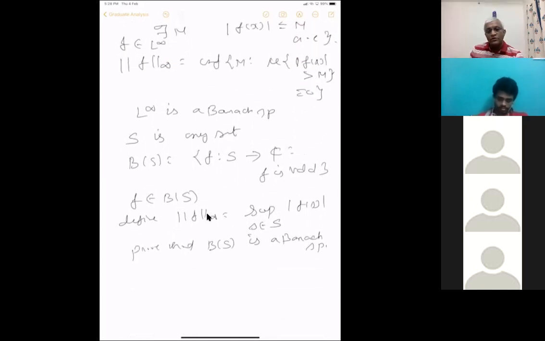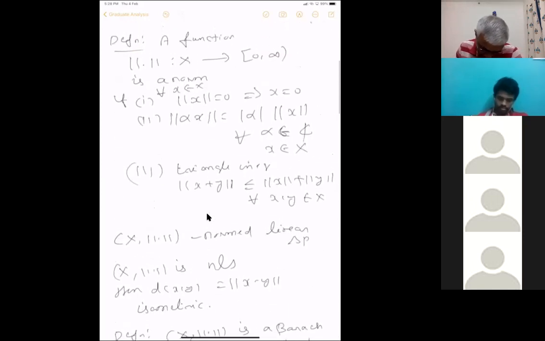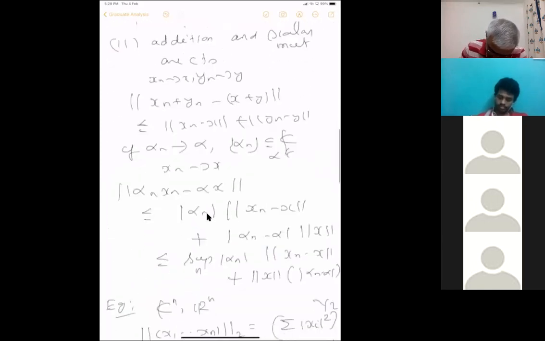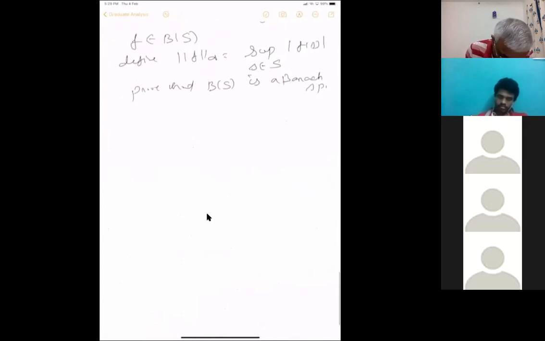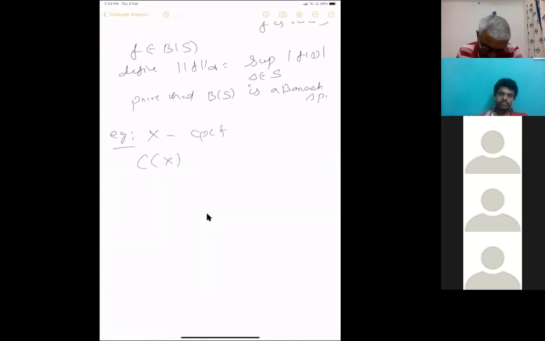So what is next? Then there are more examples. X is compact. Then all those C of X, I mean, continuous functions on a compact metric space. It's enough that it's a compact Hausdorff space, but let us take a metric space for our purposes. Then C of X is a Banach space